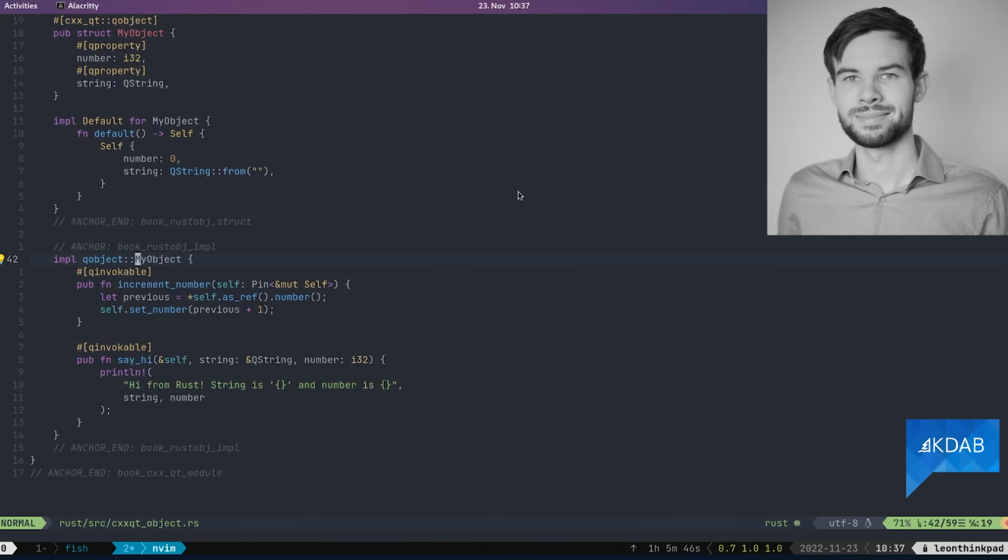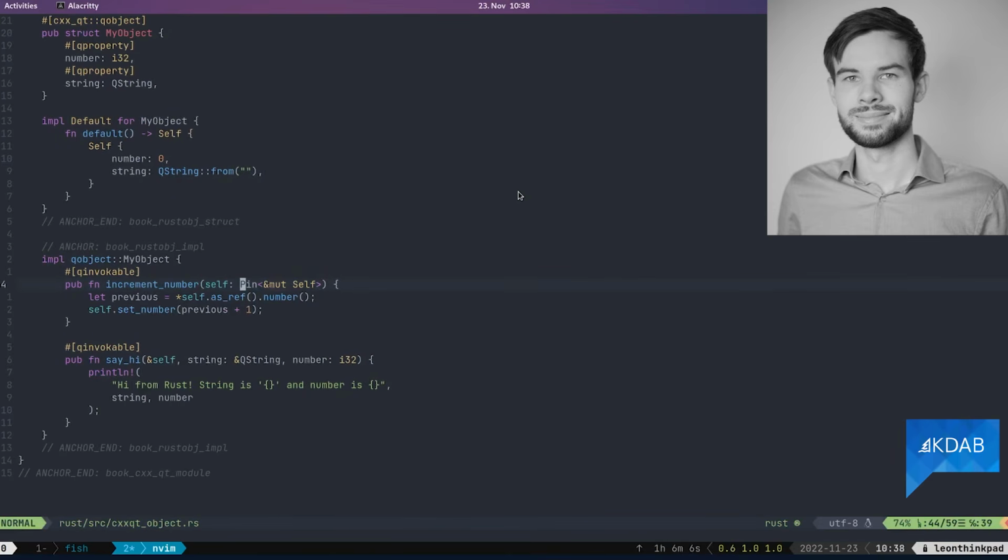So qobject::MyObject refers to that C++ subclass, and that has access to the internal Rust struct, which we can, for example, access in this increment_number function, where we say we want a mutable reference to self. It needs to be pinned. That basically says you can't mem swap this or something like that. But that's just a normal Rust concept to define objects that are non-movable, because by default, everything is movable in Rust.